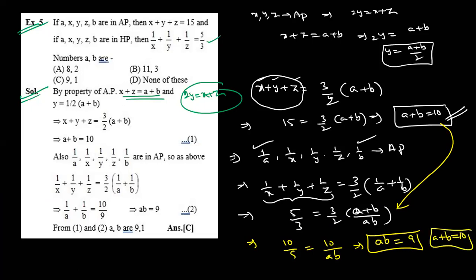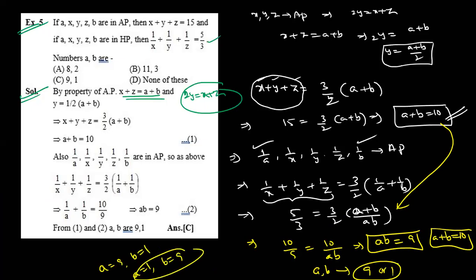A plus B is how much? 10. Can you guess? Product of two numbers is 9. Sum of these two numbers is 10 means what? A and B must be 9 or 1. A can be 9, B is 1. Otherwise, A can be 1, B is 9. Like that. So option is C.